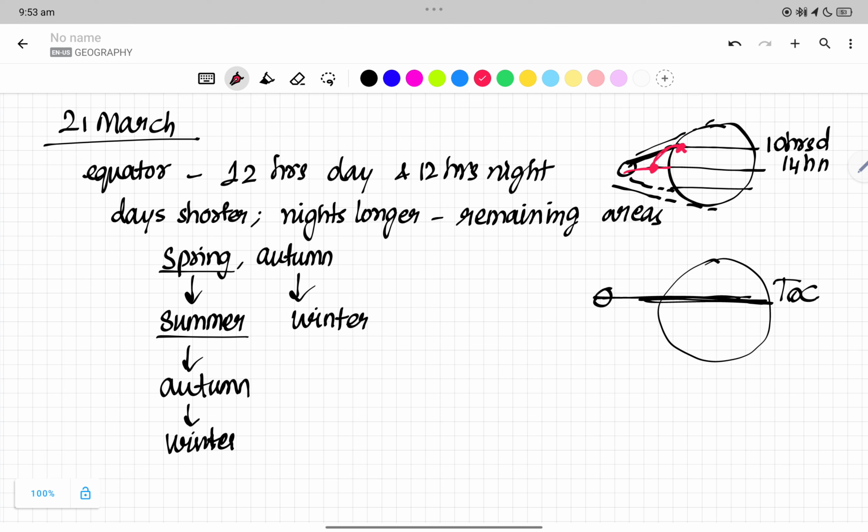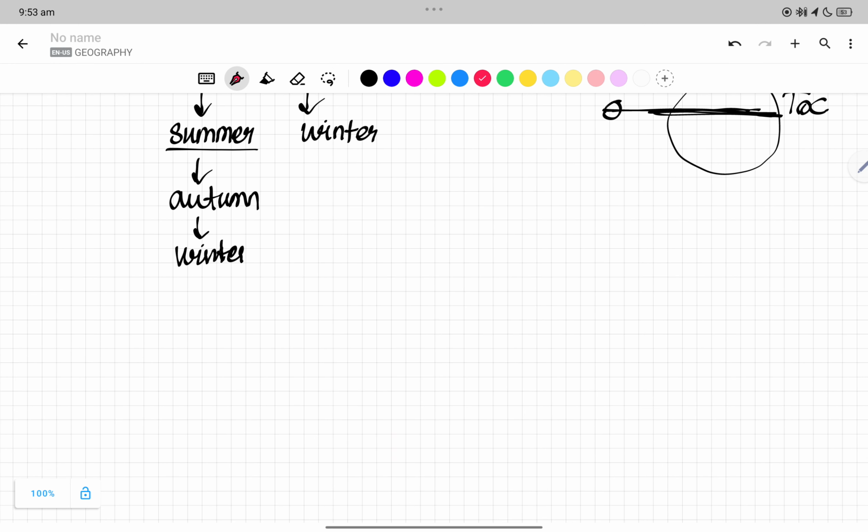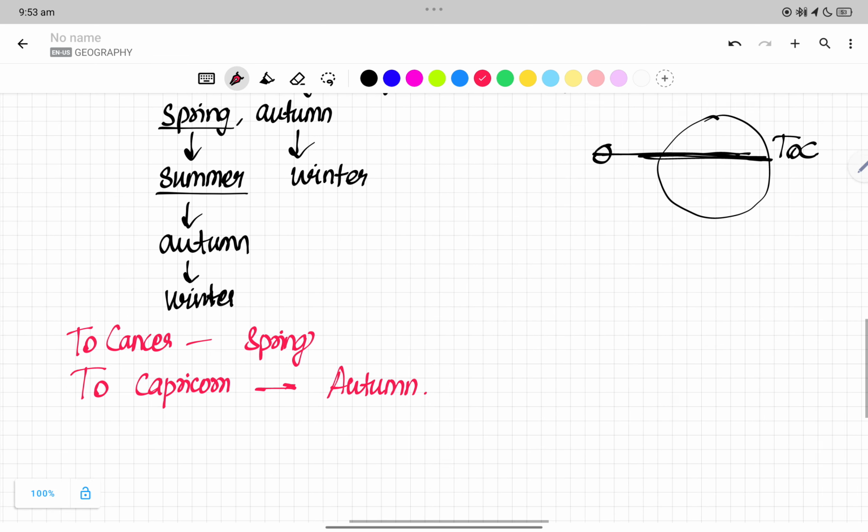So on 21st March, which we are speaking about here, at the Tropic of Cancer it is spring, right? Now in the Tropic of Capricorn we have autumn. That's all.